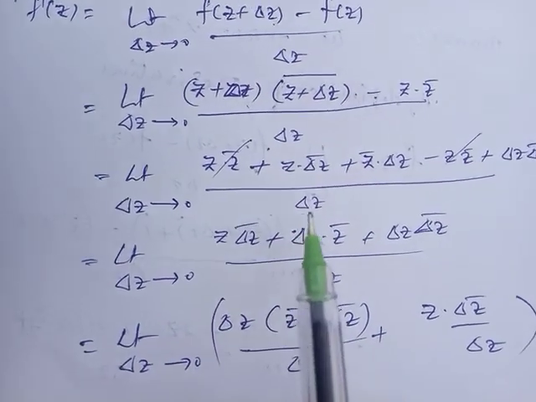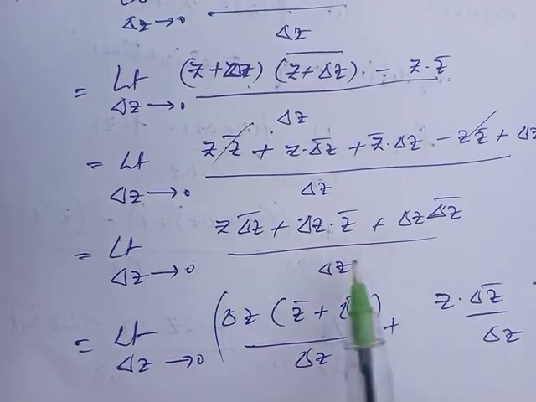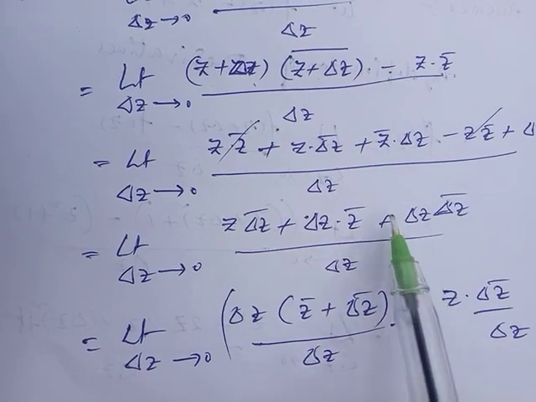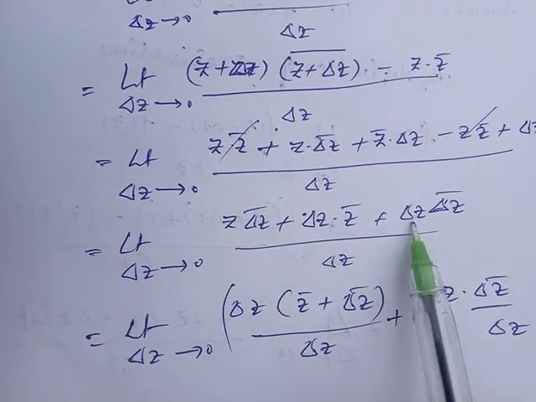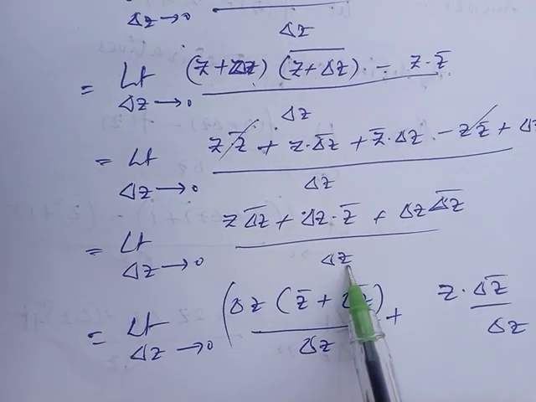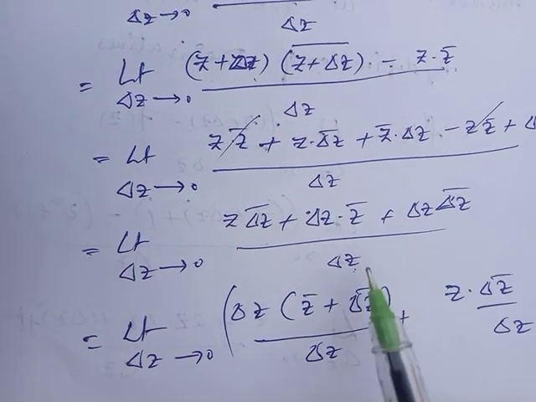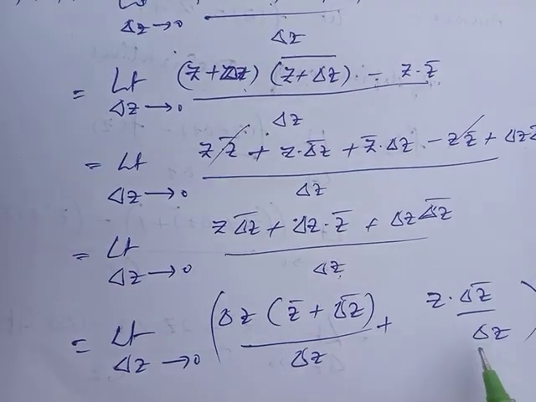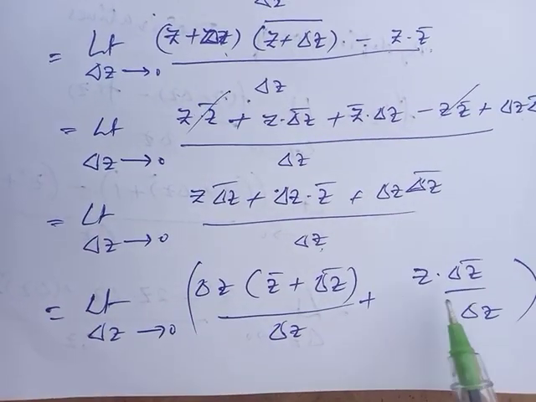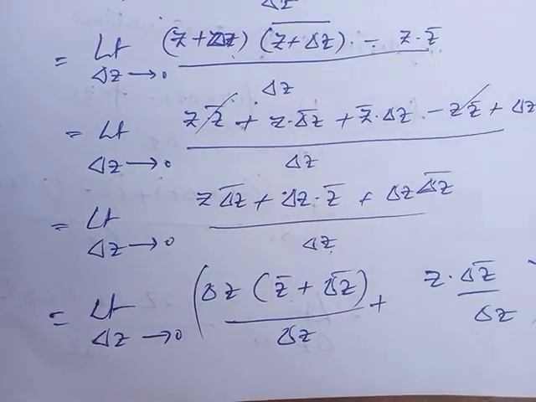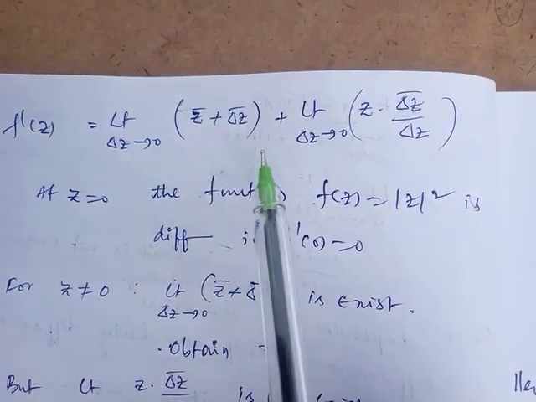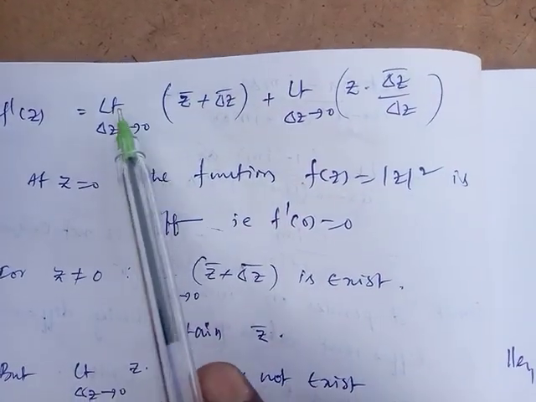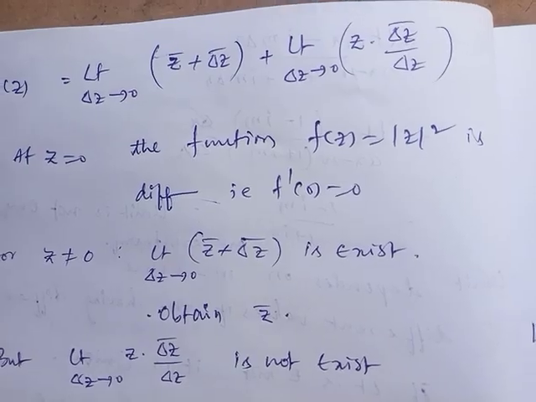Next, we obtain three terms. In two of these terms, delta z is a common term, and the denominator is delta z. That is why I am writing this as one term, and the remaining term is z into delta z bar by delta z. Here there are two terms: the first term and the second term. See here clearly. f dash of z equal to limit delta z tends to 0.